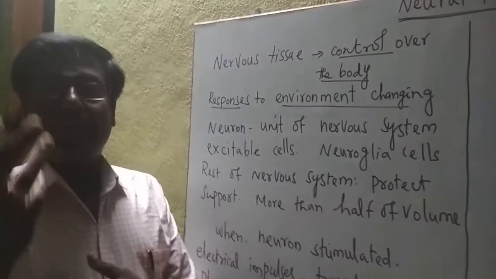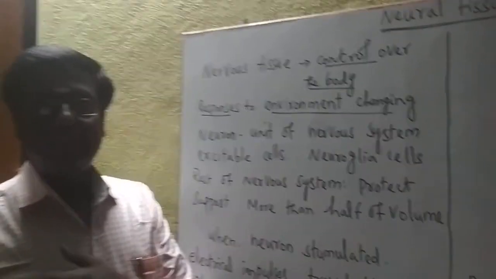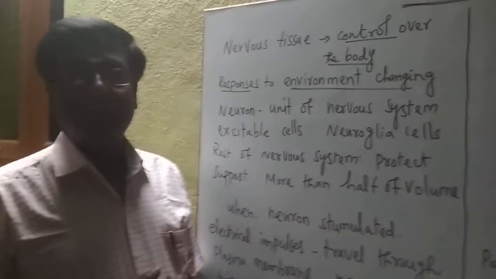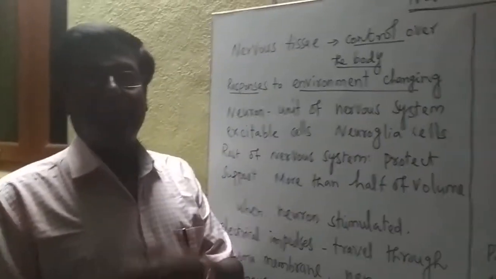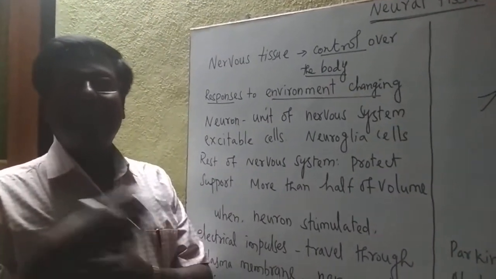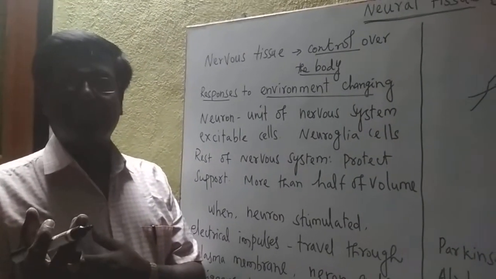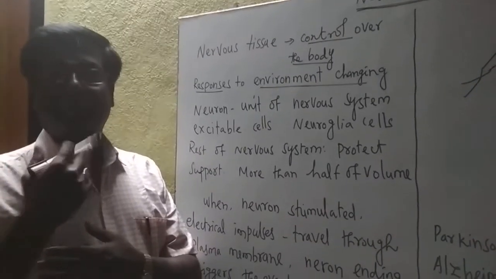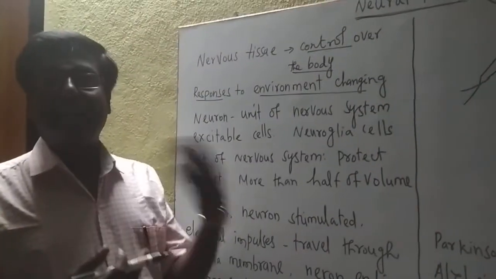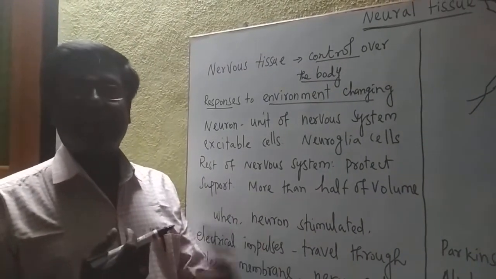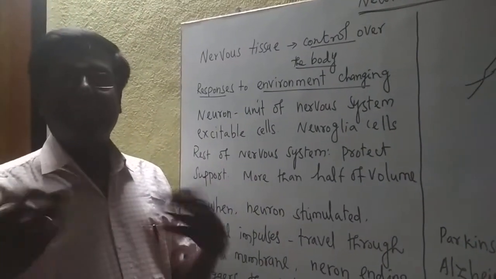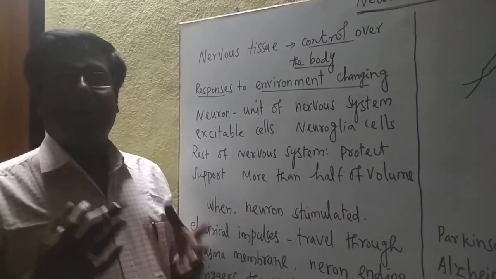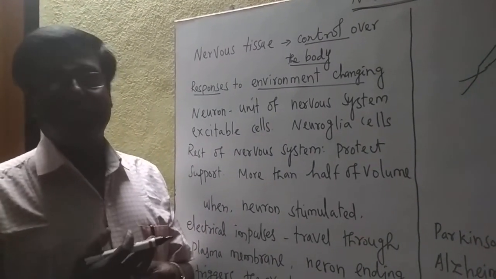For example, if a hot pan touches our hand, we withdraw the hand very quickly. Suppose ice touches our hand, we also withdraw the hand very quickly. What is the reason? This is because of the nervous system. When a hot pan touches our hand, the nerves transmit the stimulus from the hand to the brain or spinal cord. From the spinal cord, it goes to the effector and comes back to the hand. So the hand is quickly withdrawn from the hot pan or ice. So any environmental change, our body is controlled by the nervous system only.